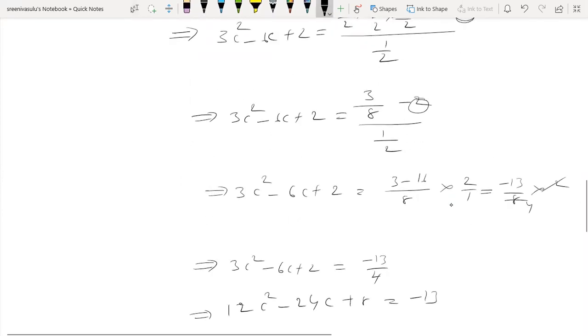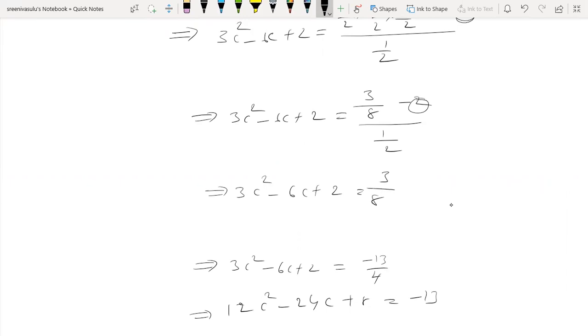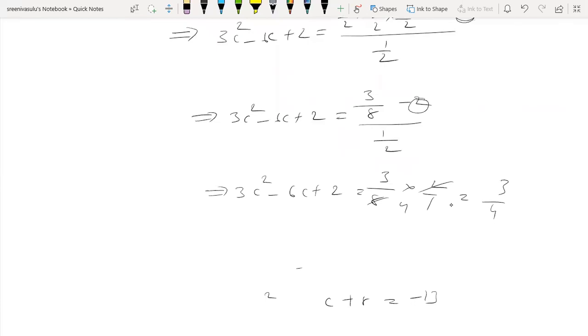So now on the right-hand side we have 3 by 8 into 2 by 1, which is equal to 3 by 4 only, not all the other things. So I erase this.